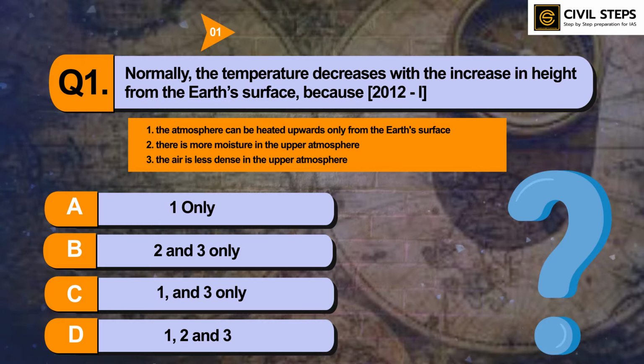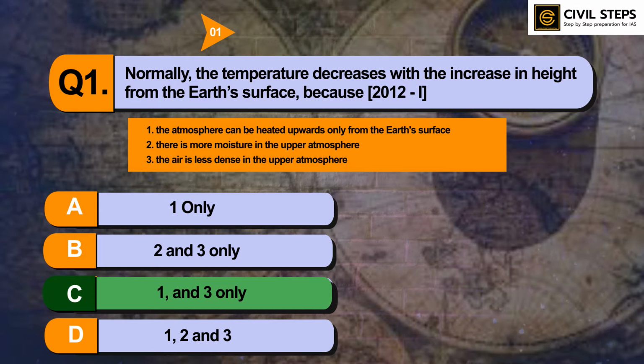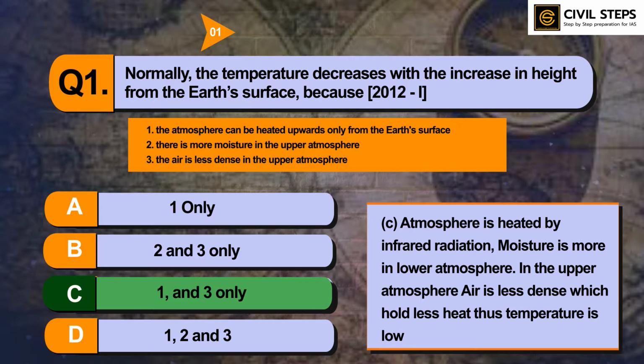So you can pause this video and write your answer in the comment section below. I hope you have written the answer. So the answer of this question is option C, 1 and 3 only. The atmosphere is heated by infrared radiation. Moisture is more in the lower atmosphere. In the upper atmosphere, air is less dense, which holds less heat, thus temperature is low. This question was asked by UPSC in the 2012 prelims examinations.